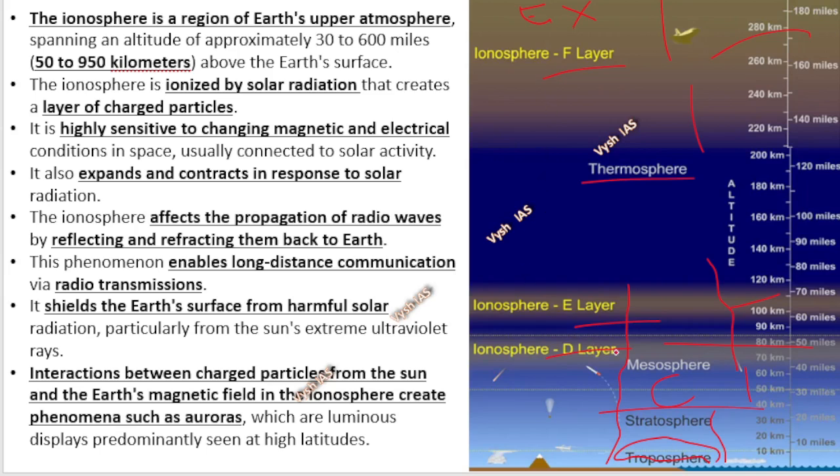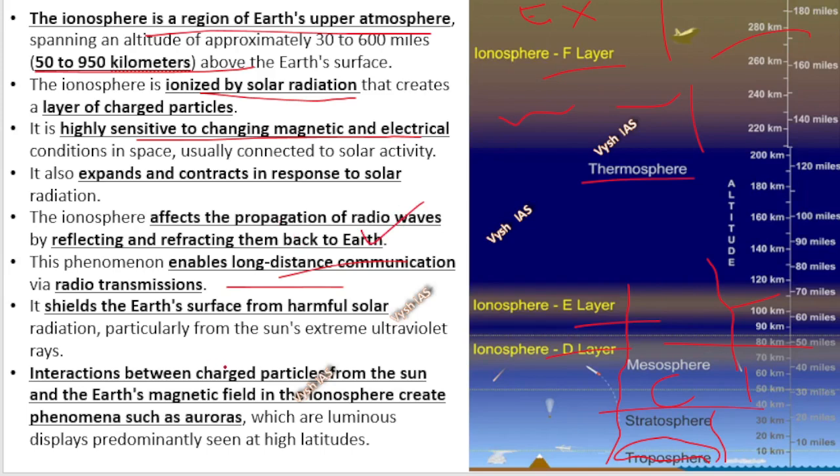So this is the basics about the ionosphere. Again, theory if you want: it's a region of Earth's upper atmosphere, 50 to 950 kilometer above the Earth's surface, ionized by solar radiation. Meaning the solar radiation is coming, and some dust particles and things will be there. They will get some charge because of the radiation, and it is highly sensitive to magnetic and electrical conditions there. So these charges, we can use for different things like long distance communication, radio transmissions and so on. We can use this area also. I'll show you some more pictures. And if it gets disturbed, obviously our radio communication will get disturbed.